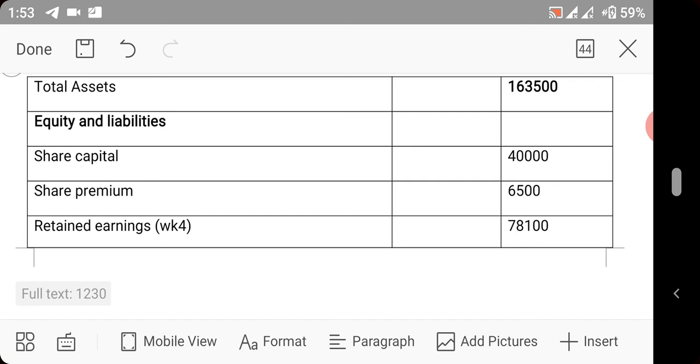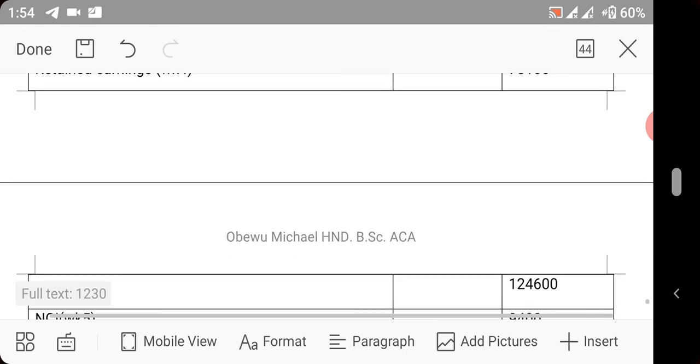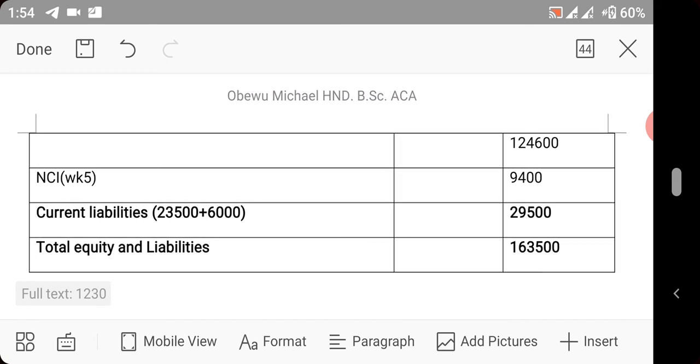So we now take care of our equities and liabilities. We have share capital 4,000. We have share premium 6,500. We now have retained earnings, which was the work we did. The share capital and the share premium will only be that of the holding company alone. So we now have retained earnings. You bring the value, which is working number 4. So we have NCI, working number 5. We have this value. So we now have put together.